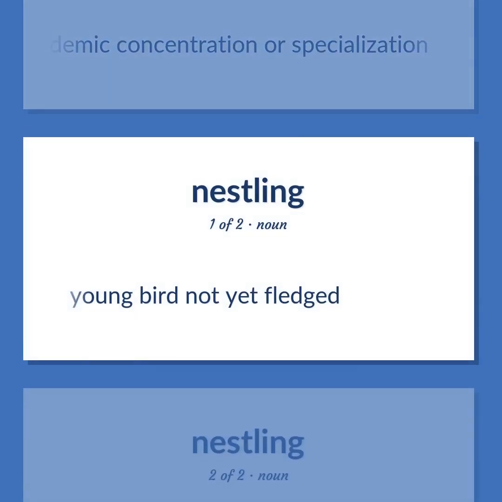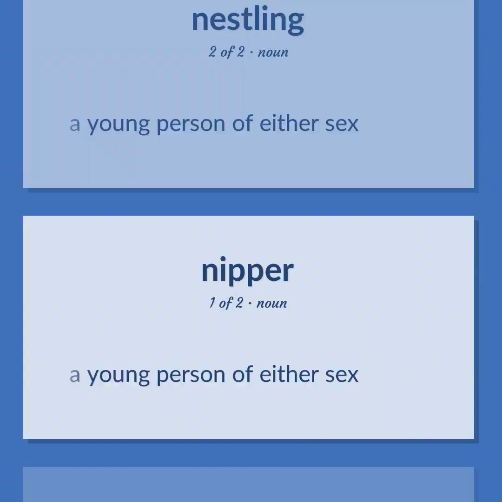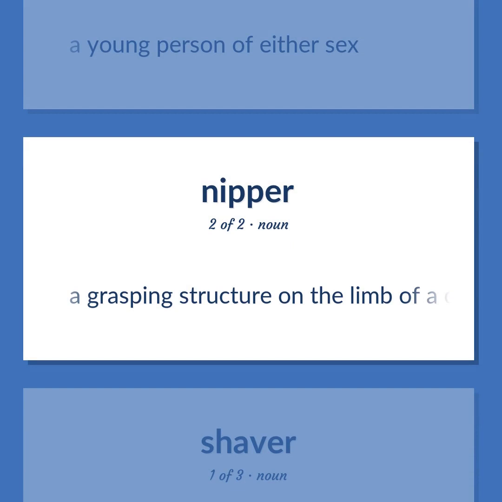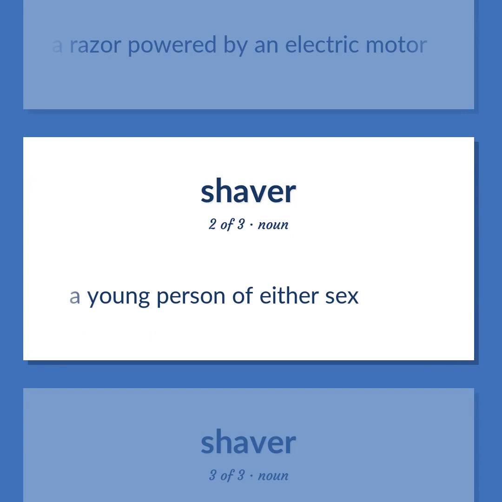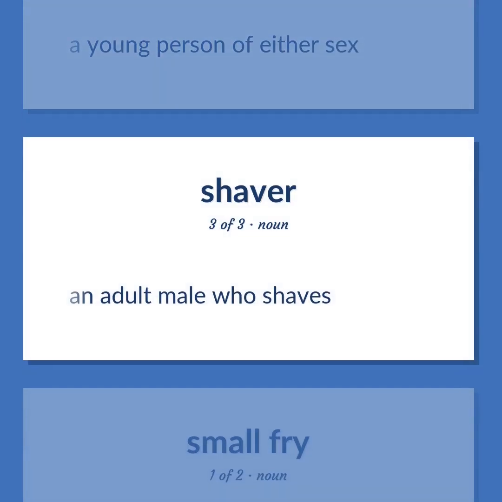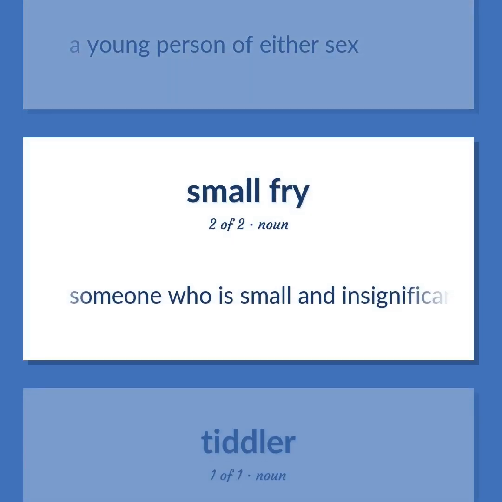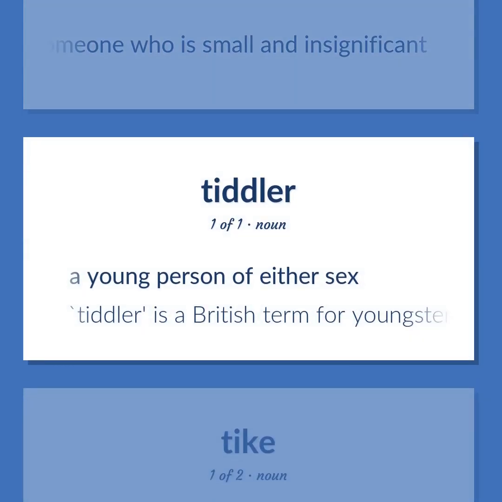Young bird not yet fledged. A young person of either sex. A young person of either sex. A grasping structure on the limb of a crustacean or other arthropods. A razor powered by an electric motor. A young person of either sex. An adult male who shaves. A young person of either sex. Someone who is small and insignificant. A young person of either sex.